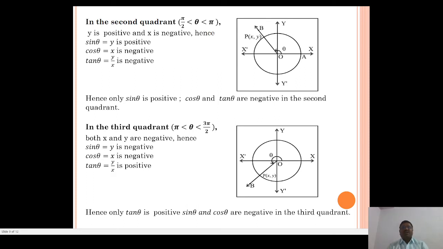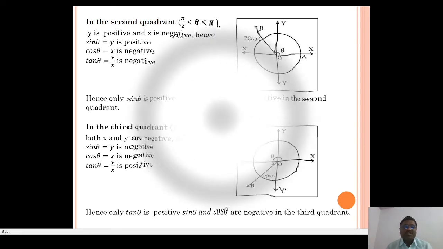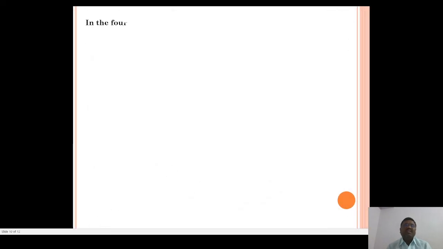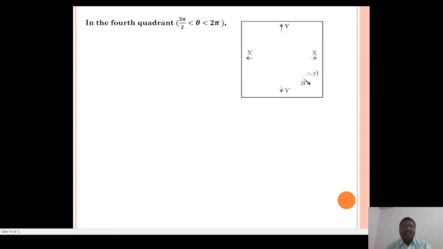So we see, in the first quadrant all are positive, in the second quadrant only sine is positive, and in the third quadrant tan is positive. Now in the fourth quadrant, angle theta lies between 3 pi by 2 and 2 pi. So in the fourth quadrant, x is positive and y is negative.